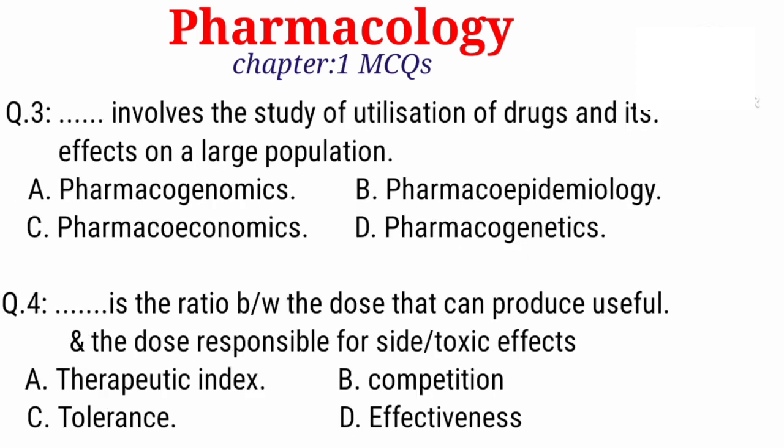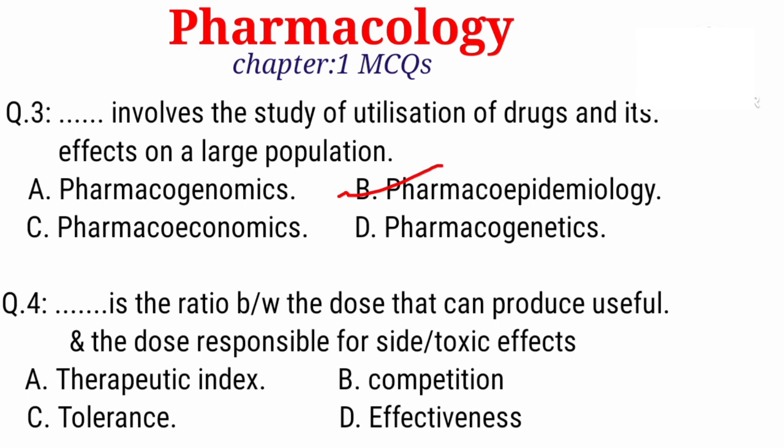Question number 3. Dash involves the study of the utilization of the drug and its effect on a large population. Option A. Pharmacogenomics. B. Pharmacoepidemiology. C. Pharmacoeconomics. D. Pharmacogenetics. Right answer is option B.